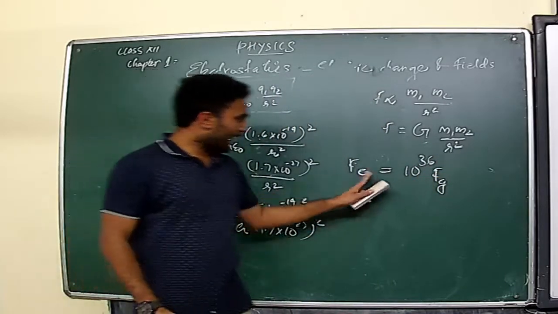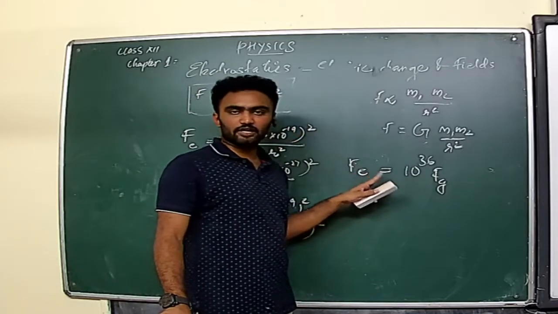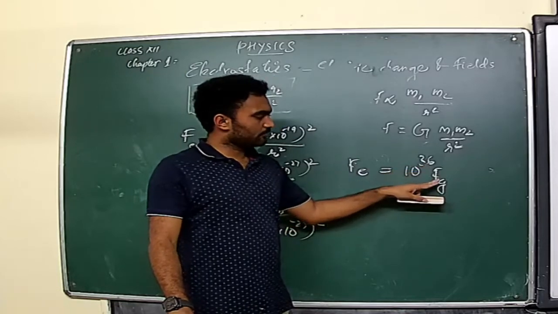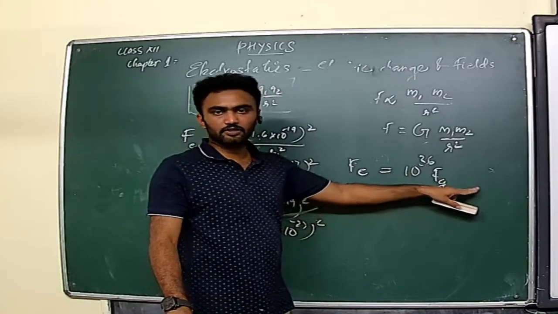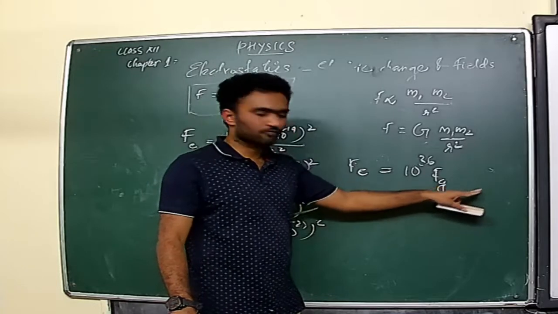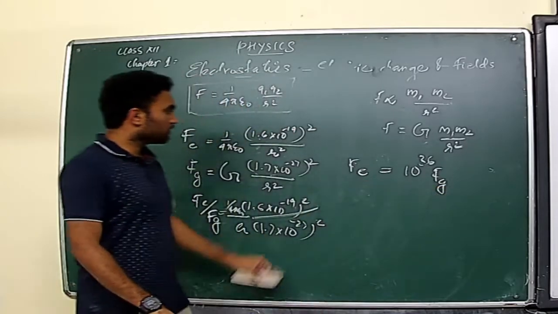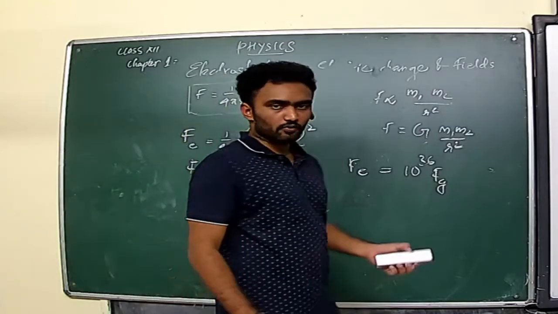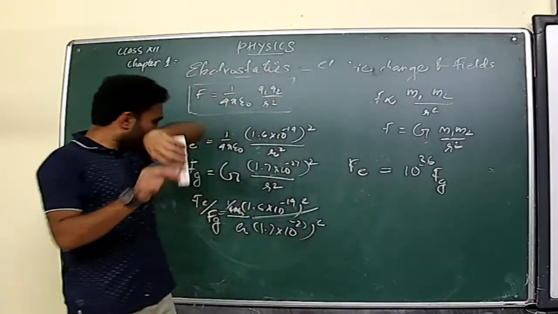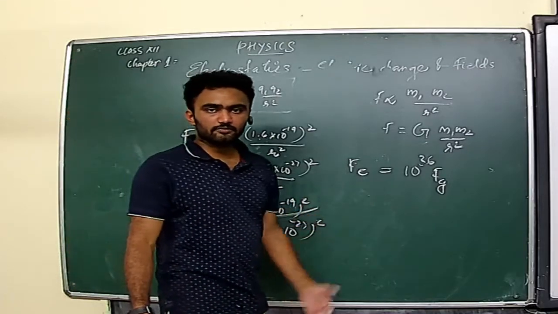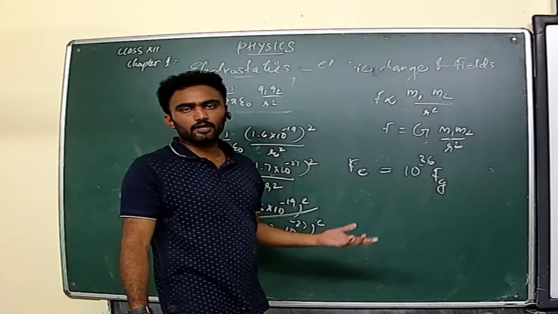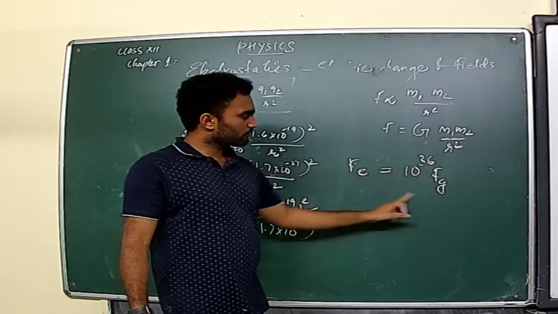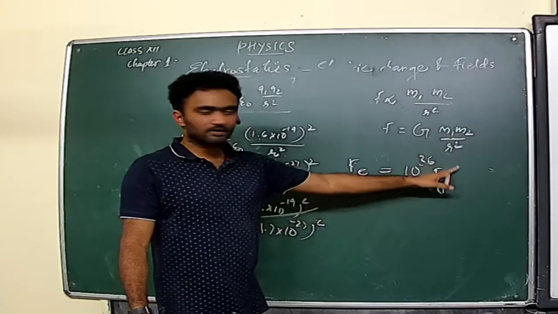You can see it's a high quantity, Fe, which means the electrostatic force between the two protons is 10 raised to 36 times the force of gravitation, the attraction between the two masses of the protons. Clear? So electrostatic force is very high there, and that's the same case for the electron also. And in the atom, we know that the center is mainly composed of protons and neutrons, and between the protons there is a force of this much present.